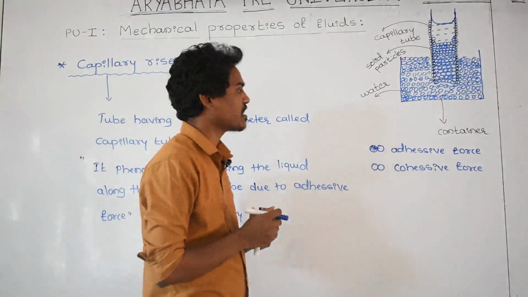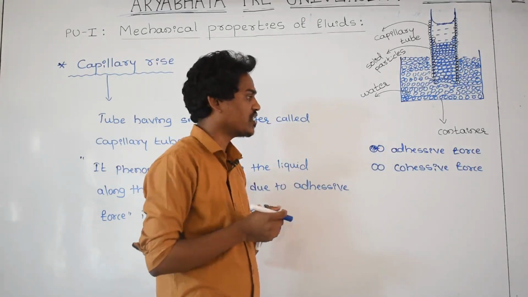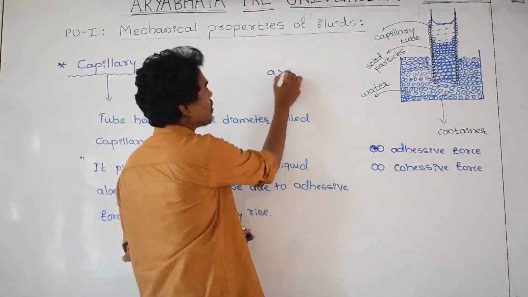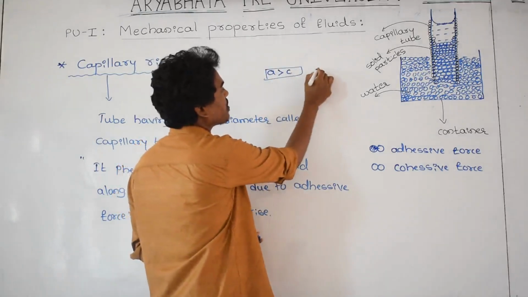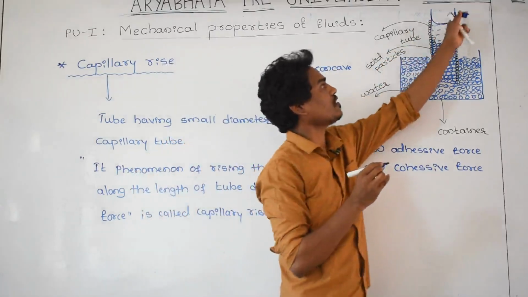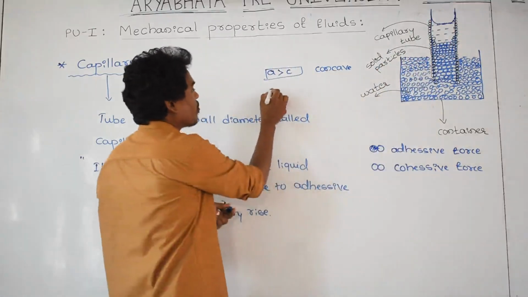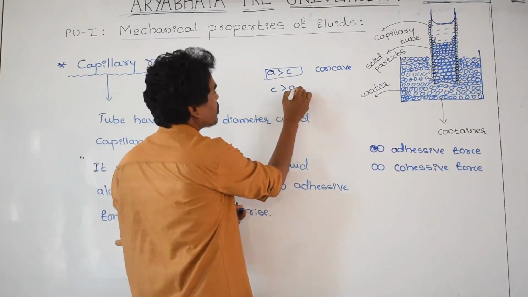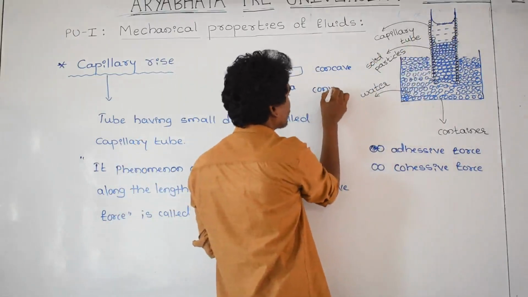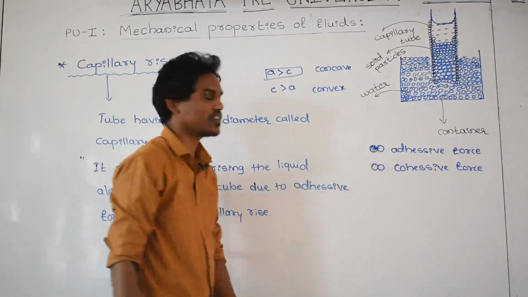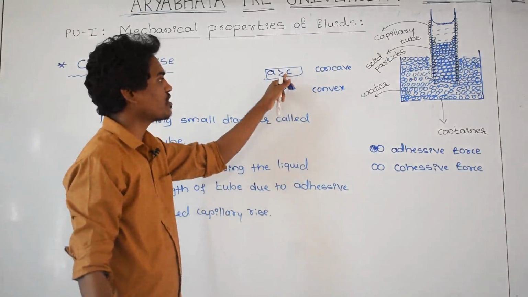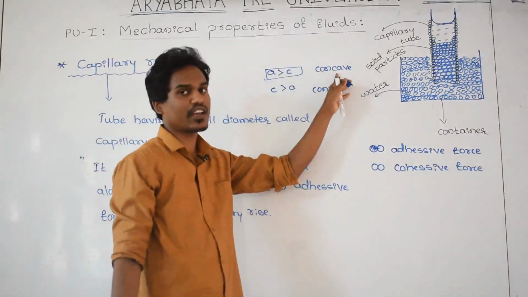If the adhesive force is greater than the cohesive force, you are getting the nature of the meniscus as concave. And if the cohesive force is greater than the adhesive force, the nature of the meniscus you are getting is convex. I discussed this also.